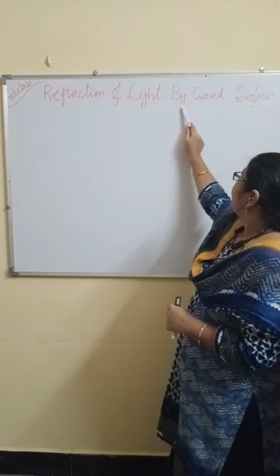And even when you observe the letters on the book through a glass slab or a scale, the letters also will appear bigger in size. Because of the refraction of light. Refraction means bending of light ray. What is the cause for that? Because of change in medium.